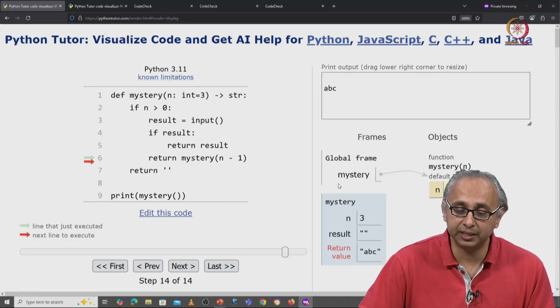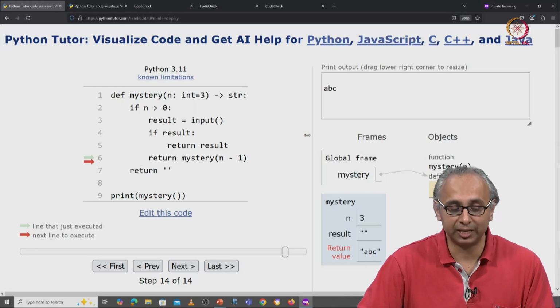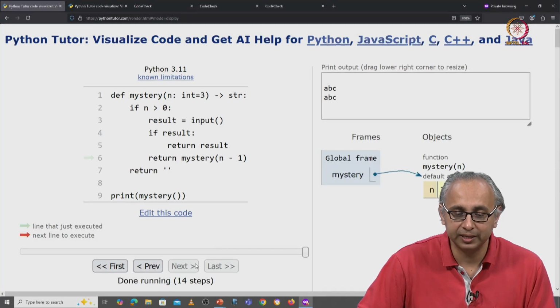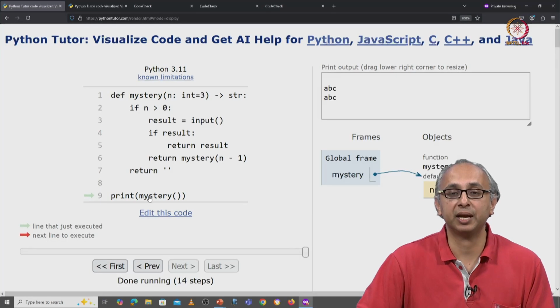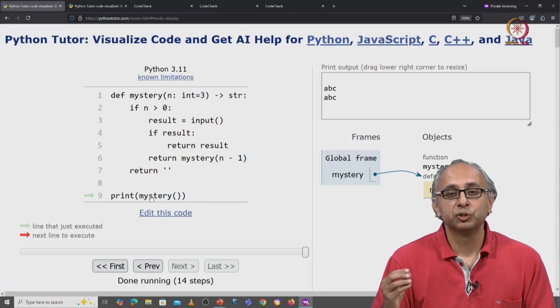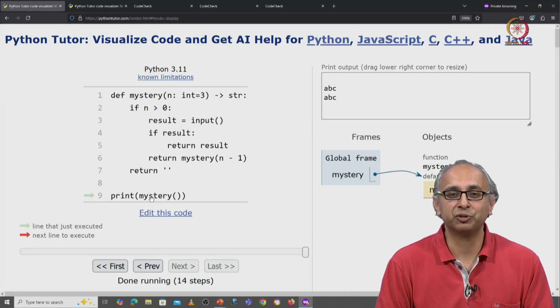So you're going to see ABC get printed. Here, this first ABC was printed because I inputted that value, but now when I click on next, the value ABC gets printed as a result of the statement on line 9. So I hope you can guess at this point what this mystery function does.